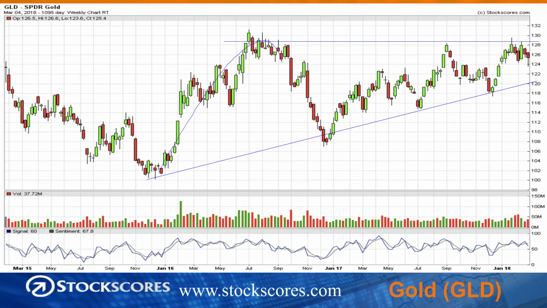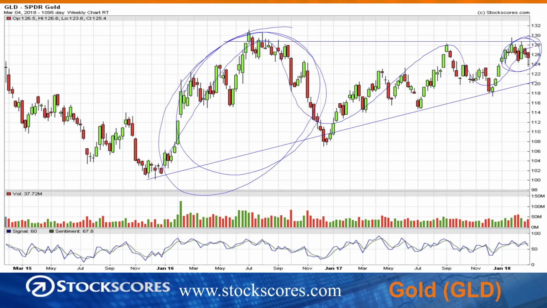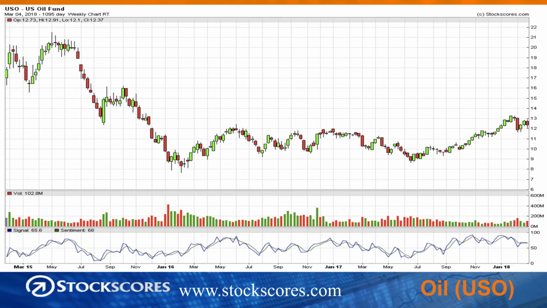We are compressing in volatility, so there's less volatility in price over here than there was back in 2016, but notice that the bottoms are rising from left to right. That is a sign of optimism building. Until we can break out through that resistance level, I would not be a big buyer of gold or gold mining stocks. But in the months to come, if the US dollar does continue to get weaker, we could see that breakout through that ceiling price, and that would be a bullish signal for gold, which has been pretty boring for a number of years.